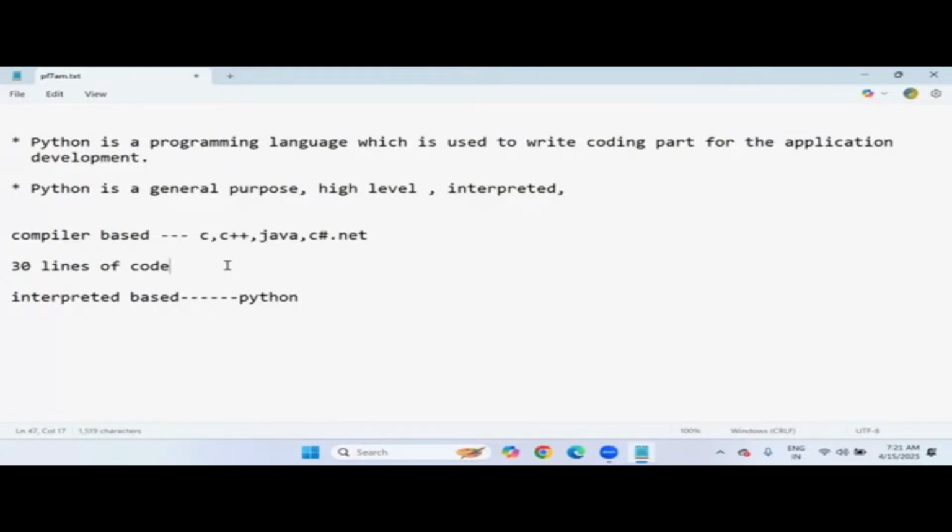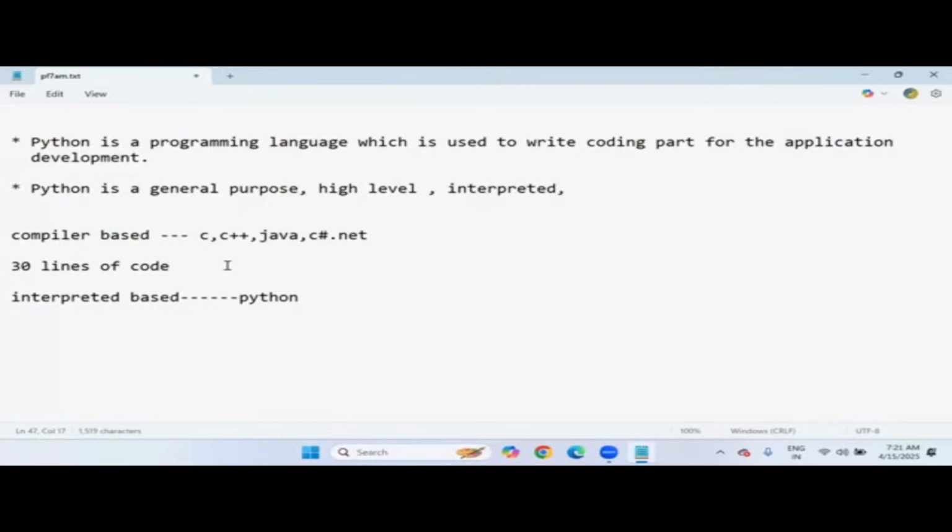If there are no compilation issues, then it will go directly for execution. So in compiler based languages, no matter how much code you have written, the entire code will be processed at once and executed at once. So that is compiler based.